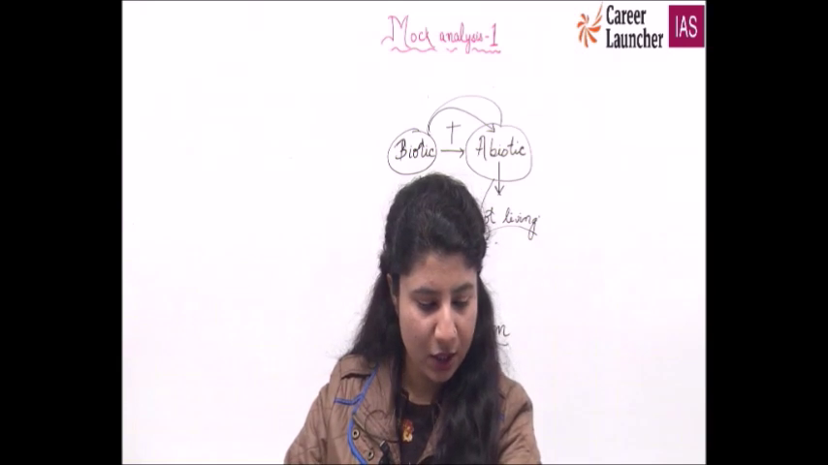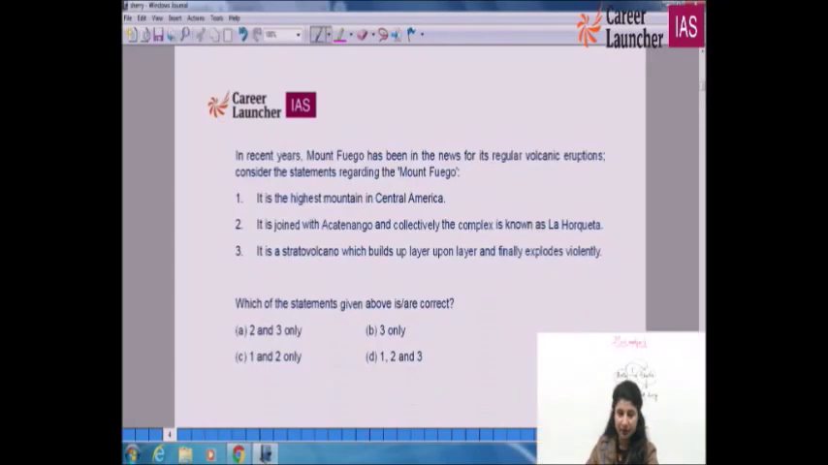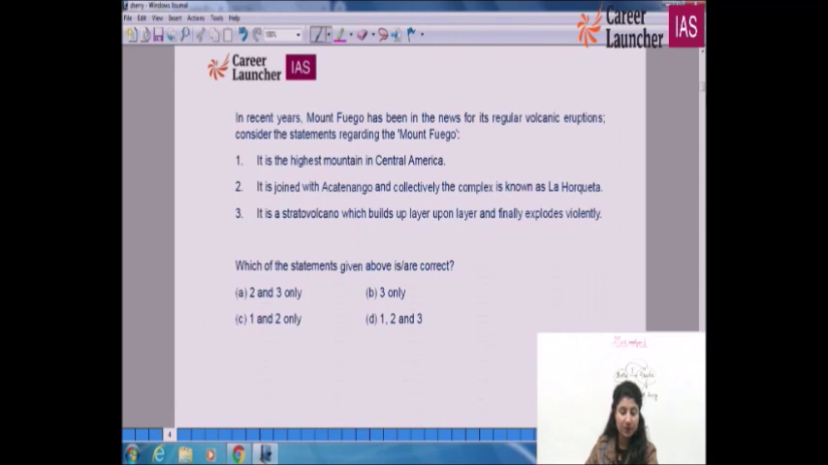Okay. Question number 3. In recent years, Mount Fuego has been in the news for its regular volcanic eruptions. Consider the statements regarding the Mount Fuego. Okay, so the first statement, it is the highest mountain in Central America. It is joined with Acatenango and collectively the complex is known as La Horqueta. Third is, it is a stratovolcano which builds up layer upon layer and finally explodes violently. So if we know what is stratovolcano, then we can also get on to the right option.